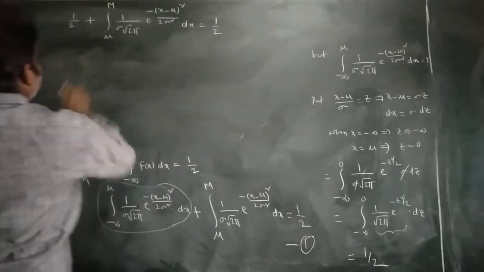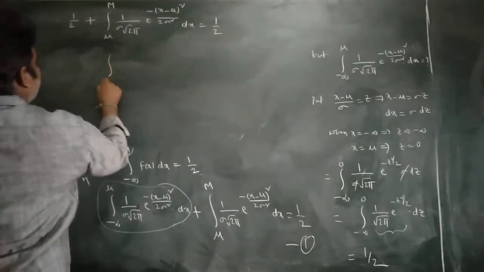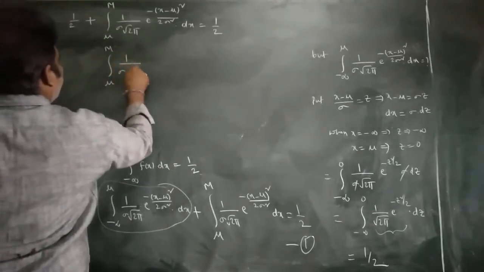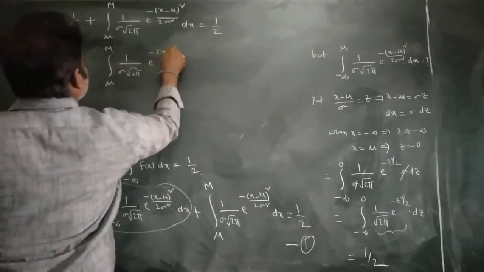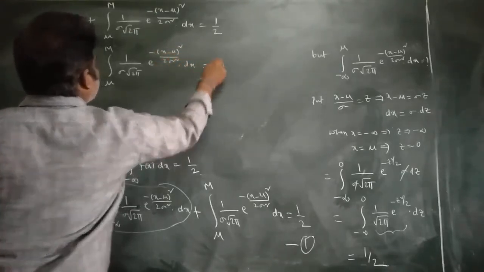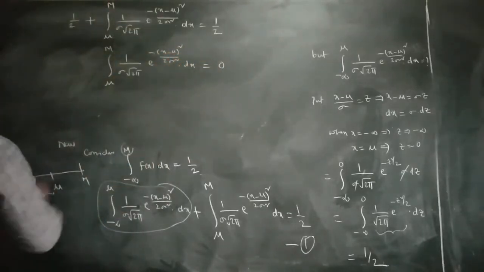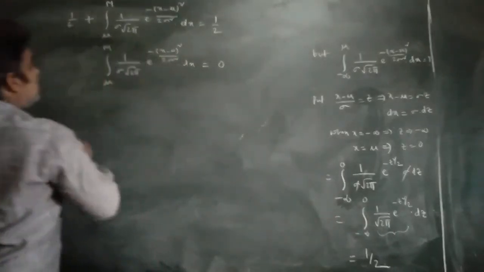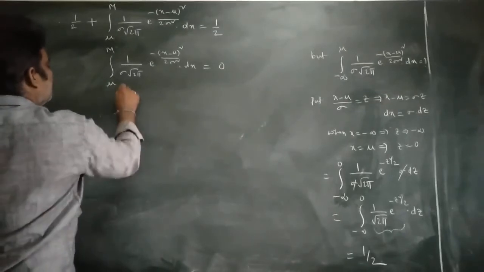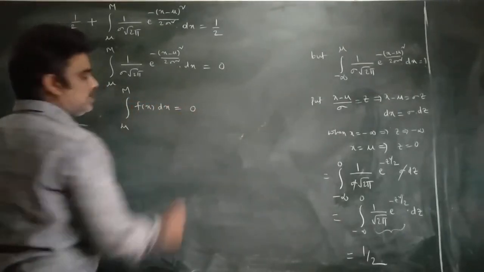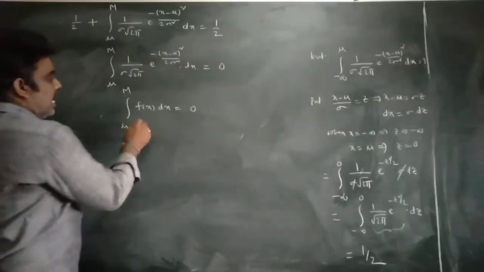So now what will you get? Half on the right side, outside, the integral from mu to M of 1 by sigma root 2 pi e power minus of x minus mu whole square by 2 sigma square dx is equal to half minus half, which is 0. So the integral from mu to capital M of f of x dx is equal to 0.